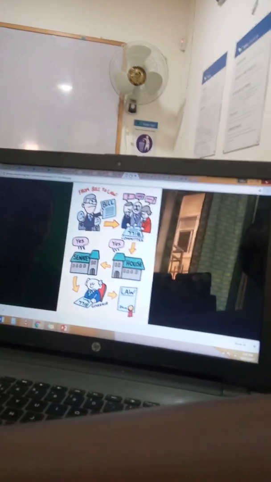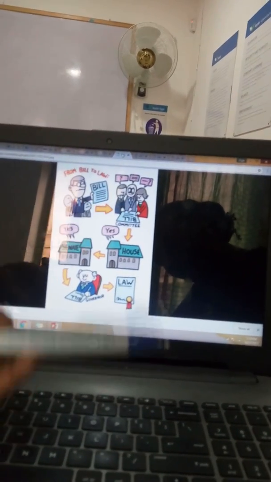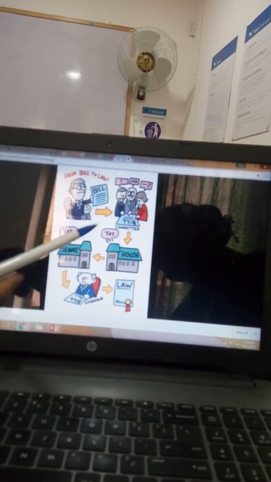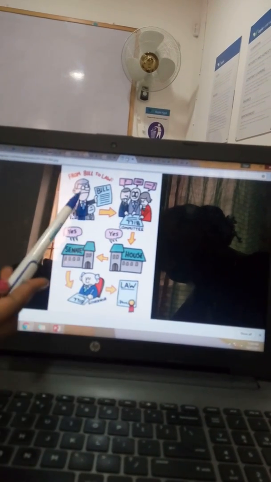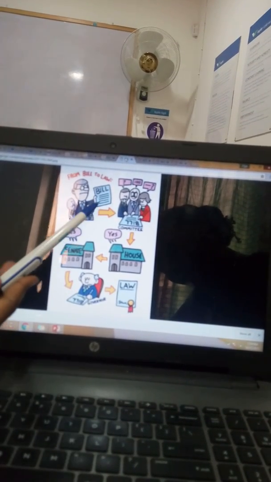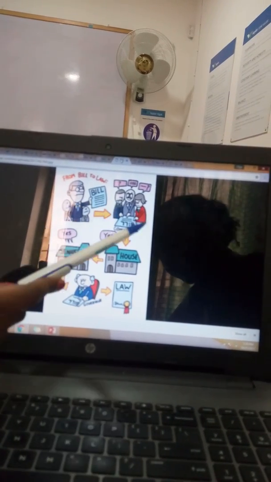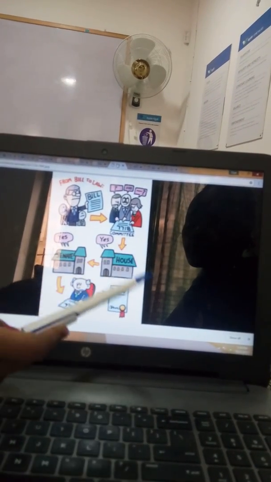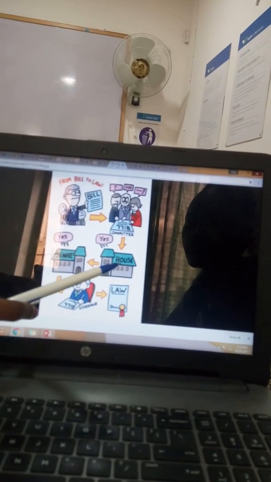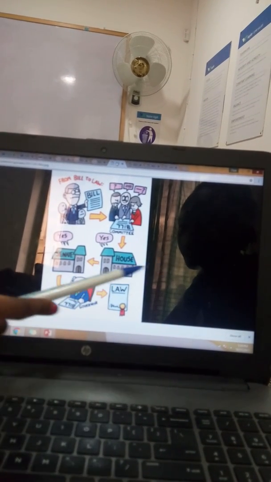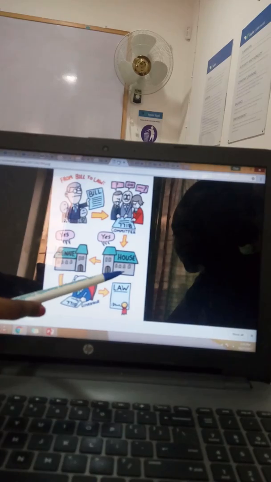So here is a small graph explaining how a bill becomes a law. This is like the visuals that can help us to get a better understanding. So this person is introducing the idea. The bill is discussed within the committee, and then it is taken to the House of Representatives. They discuss and vote about it.